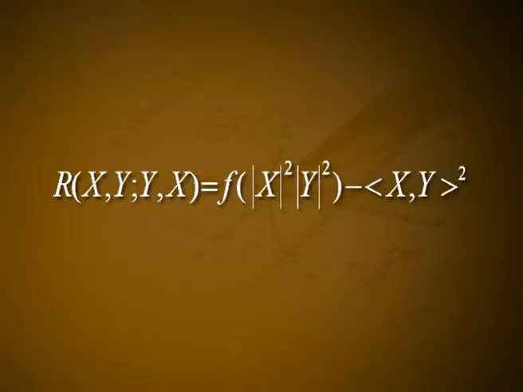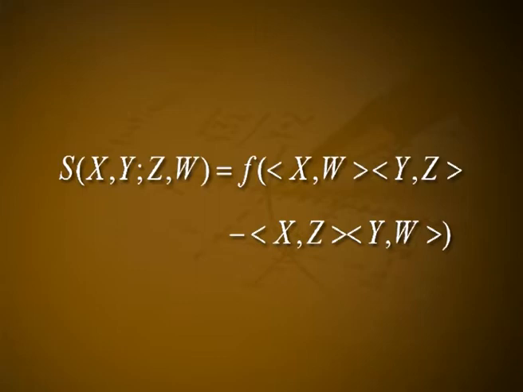The proof is like this: by the assumption, R(x,y,y,x) = f(‖x‖²‖y‖² − ⟨x,y⟩²) for some function f. Our goal is to show that f is a constant. Consider the tensor field of valency (0,4) defined by S(x,y,z,w) = f(⟨x,w⟩⟨y,z⟩ − ⟨x,z⟩⟨y,w⟩).